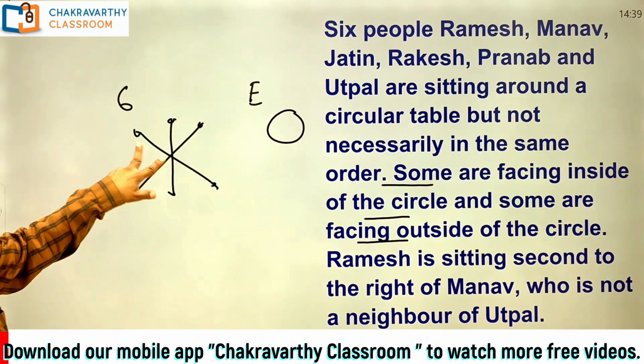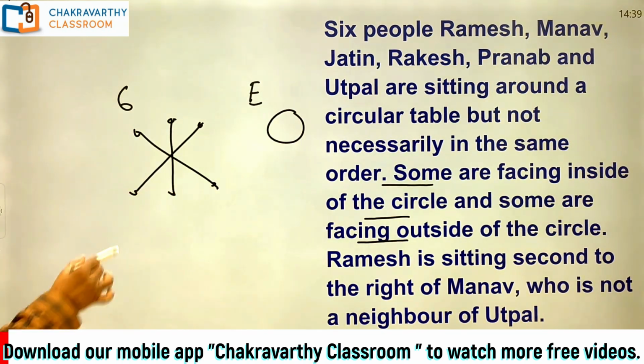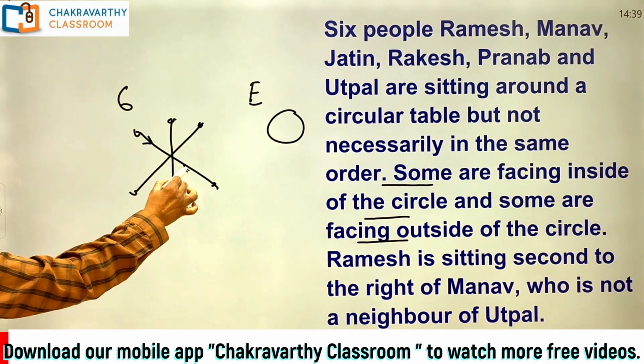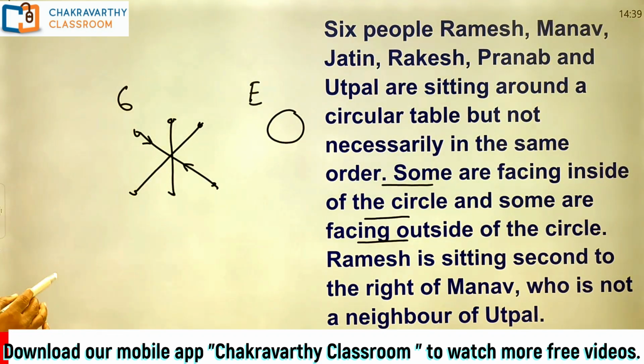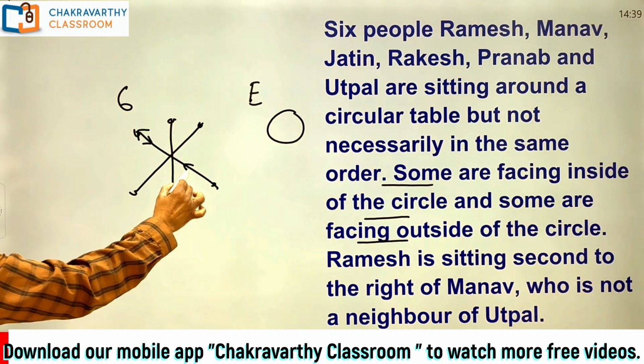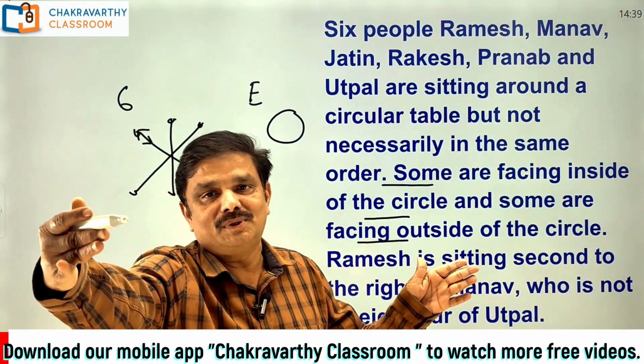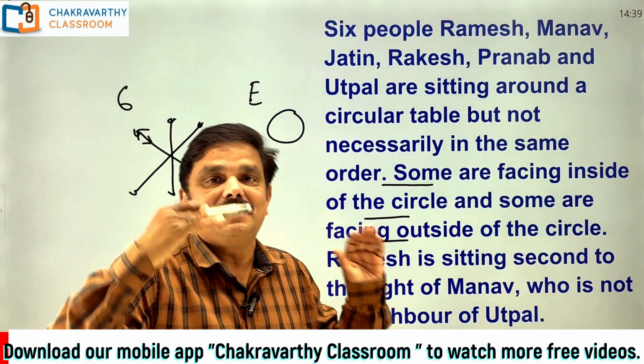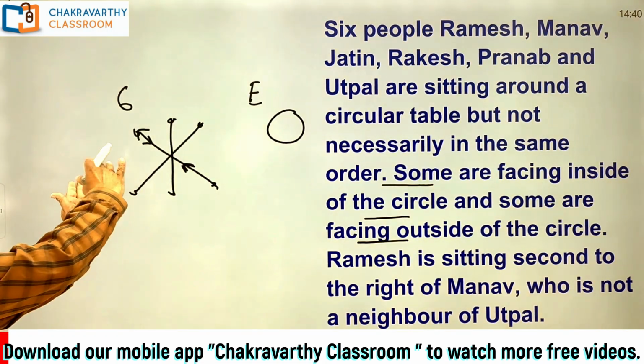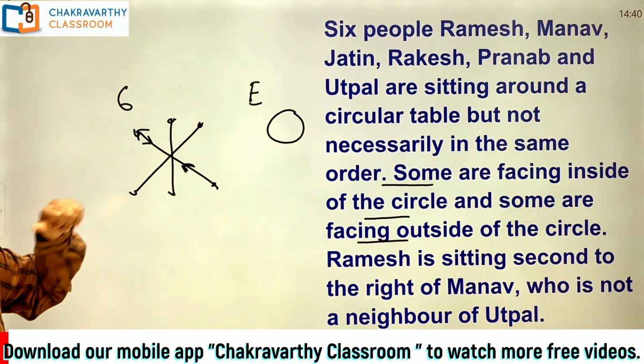Because here you can say who is opposite to whom. Suppose both are facing inside, these two are opposite to each other. All right, one facing outside and one facing inside also, as far as their places are concerned, they are opposite. They are in opposite places. Easily you can find out. And finding out right and left is also very, very easy.